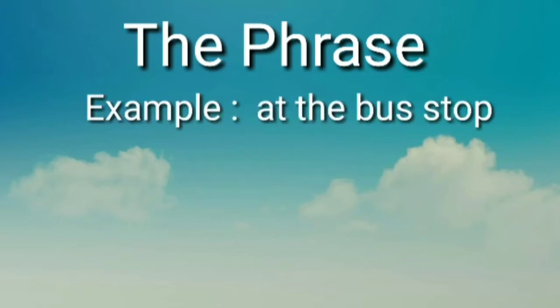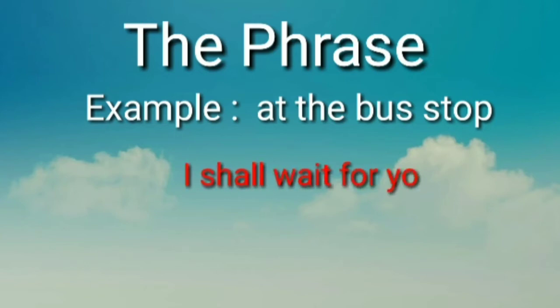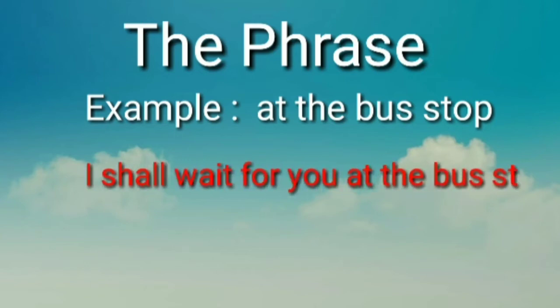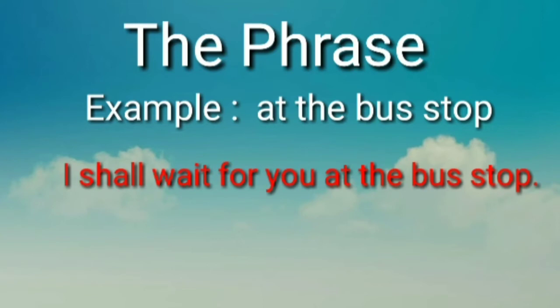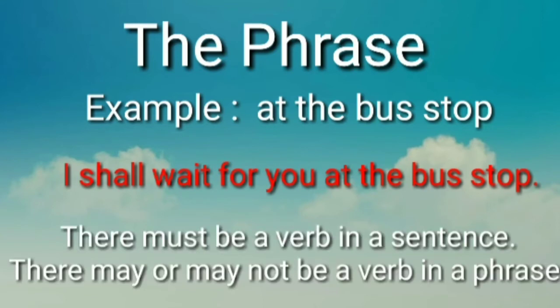We can change this phrase into sentence by adding subject and verb. I shall wait for you at the bus stop. Now, it is not a phrase. Now, it is a sentence. There must be a verb in a sentence. There may or may not be a verb in a phrase.